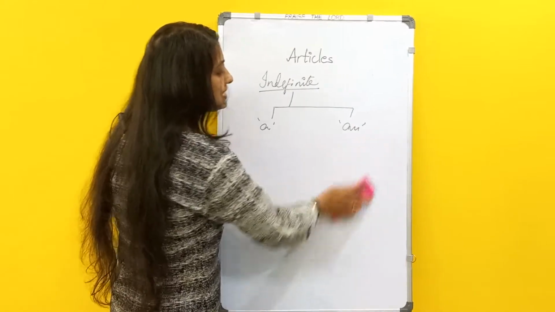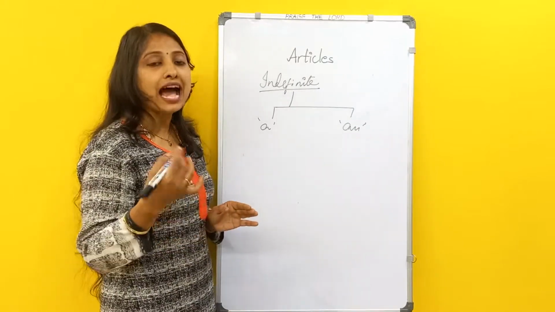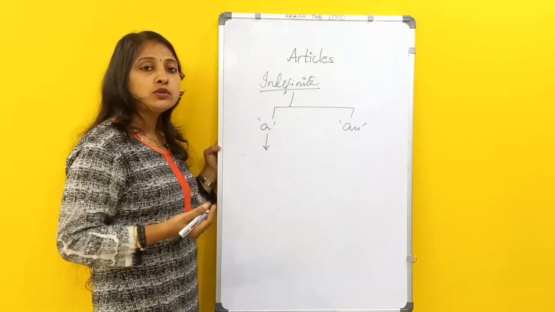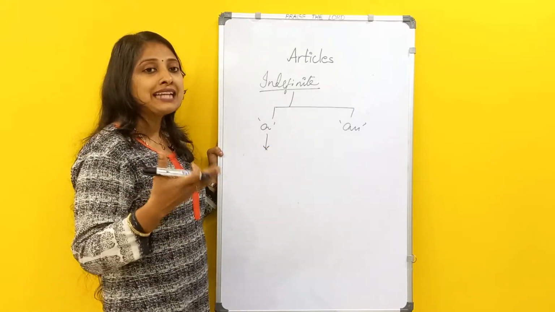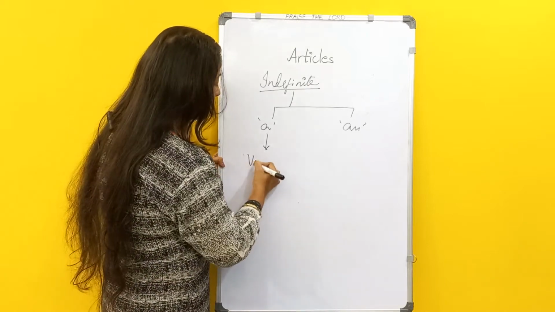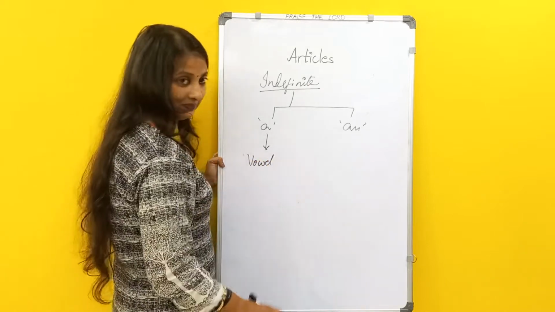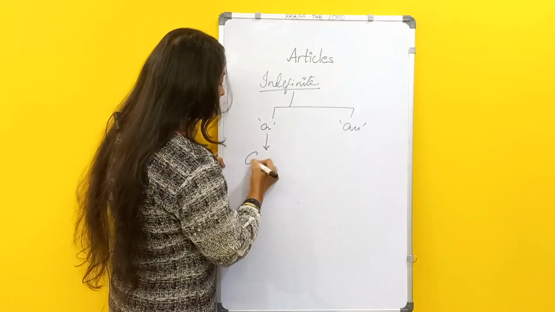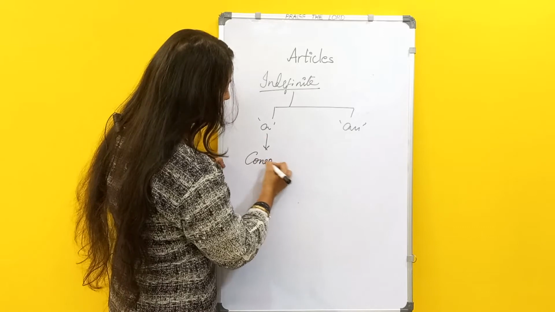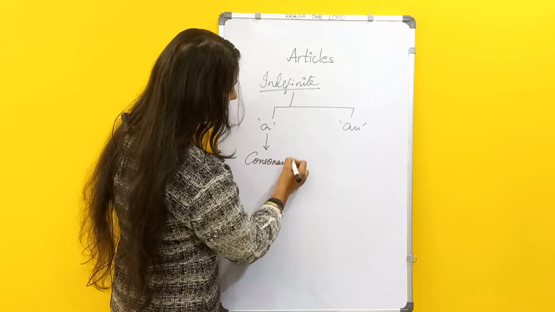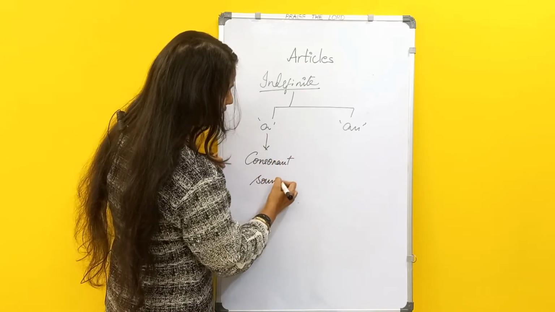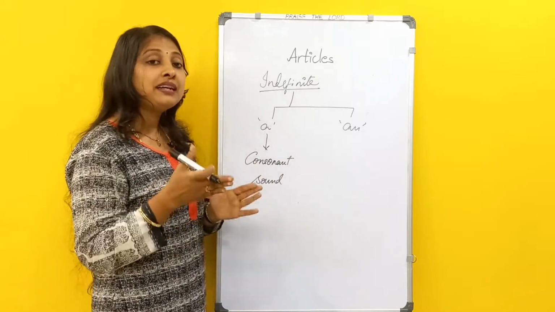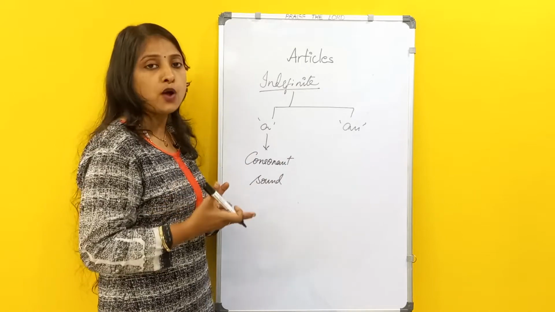So, when do we use the article a and when do we use the article an? A is used before a noun starting with a vowel sound. No. Is it? It is consonant sound. I have been telling you this so many times. Consonant sound, not the consonant. It won't be used before a consonant, but it will be used before a consonant sound.